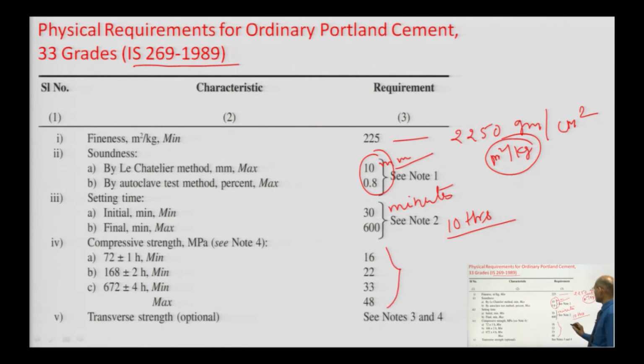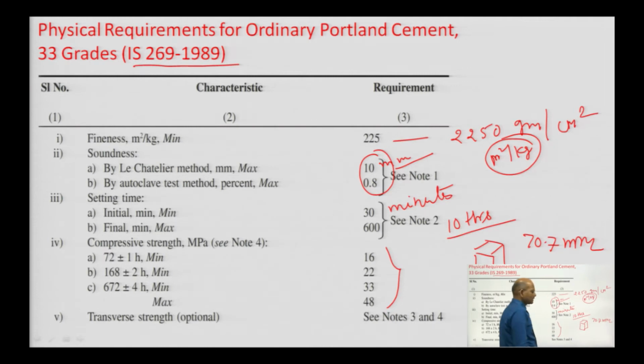So, what do we do for the compression test? We take a cube of size 70.7 mm, and the surface area is 50 centimeter square, that is 5000 mm square. You have to take a mortar ratio of 1:3. One part is cement and 3 parts by weight is the standard sand that we discussed in the previous class. A standard sand is governed by IS 650.